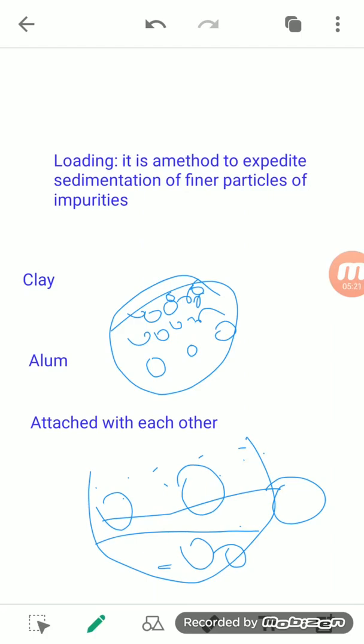So this process is known as loading, in which we forcefully make the fine particles attach to each other and finally settle down. Okay.